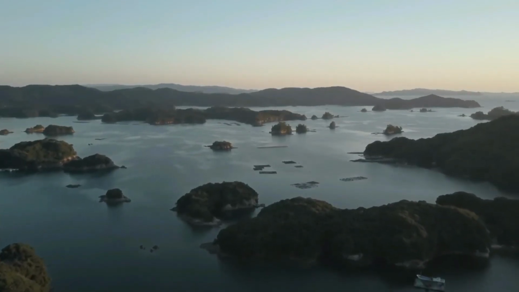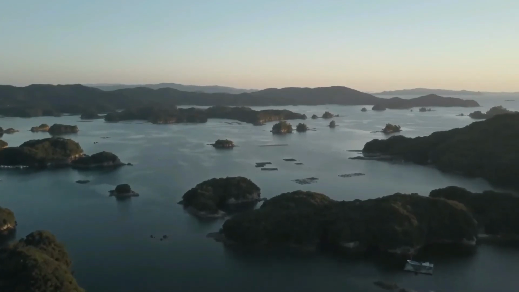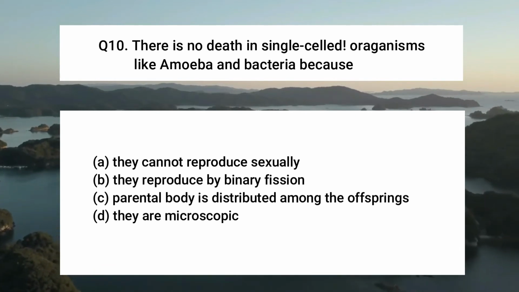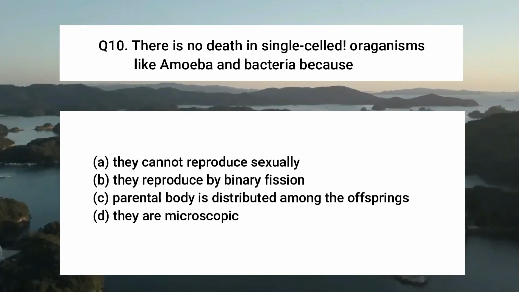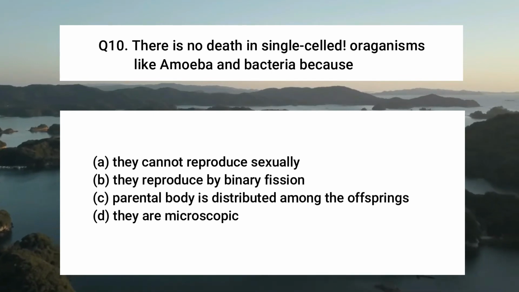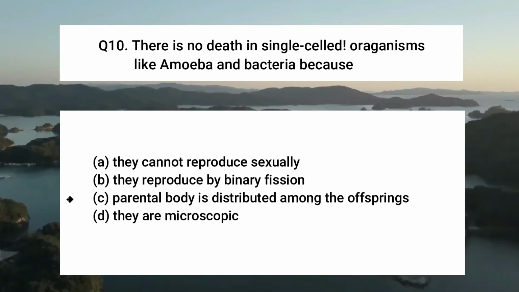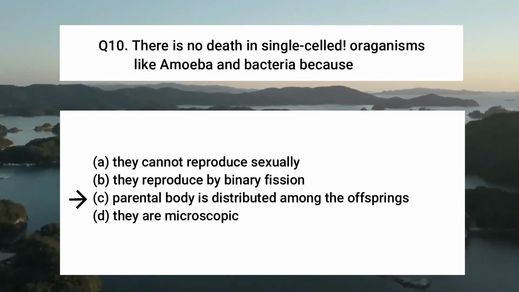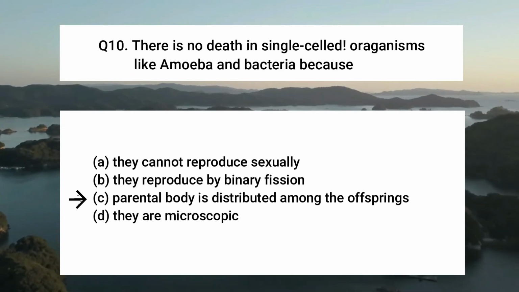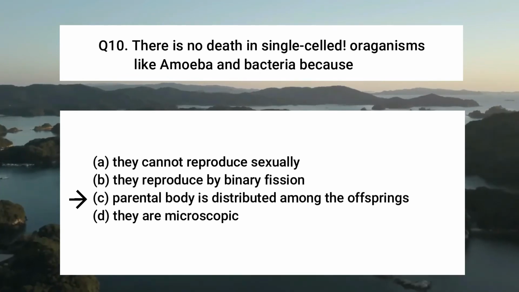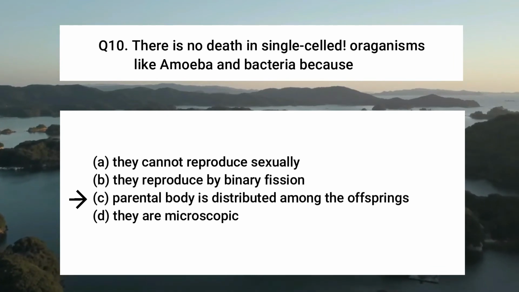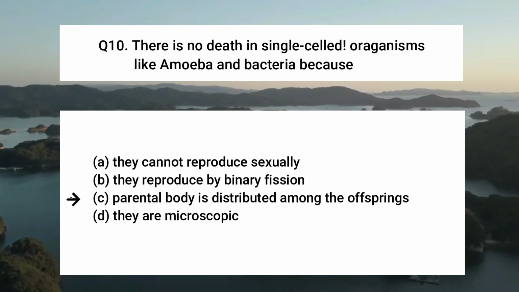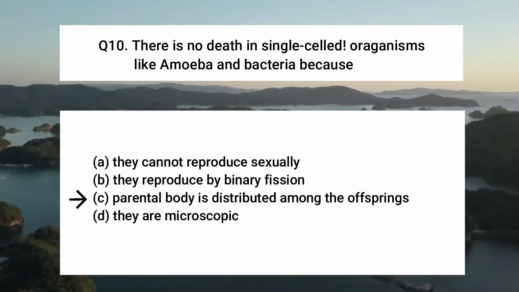Now in question number 10. There is no natural death in single-celled organisms like amoeba and bacteria because, here you also see four options, but the right option is C, because parental body is distributed among the offsprings. We know that in unicellular or single-celled organisms there is no death because parental body is distributed among the offsprings.